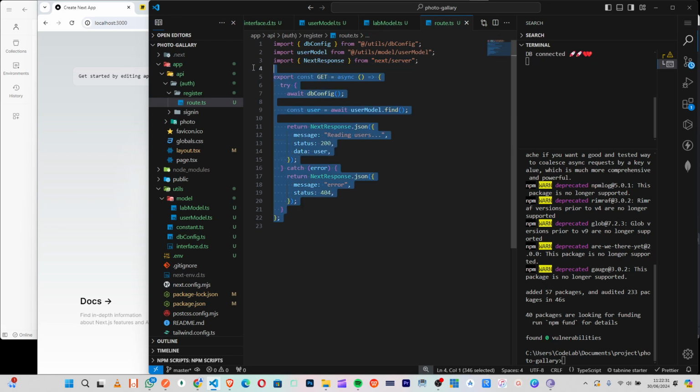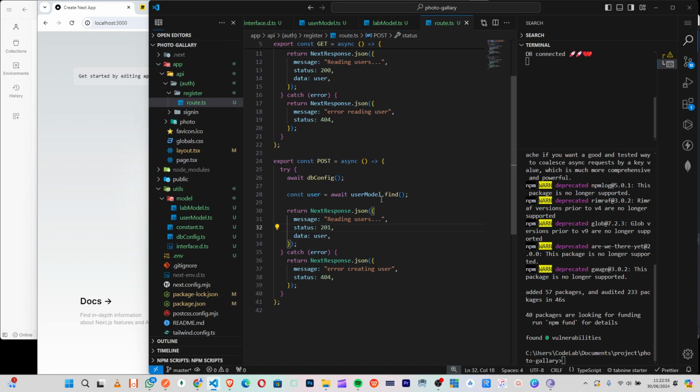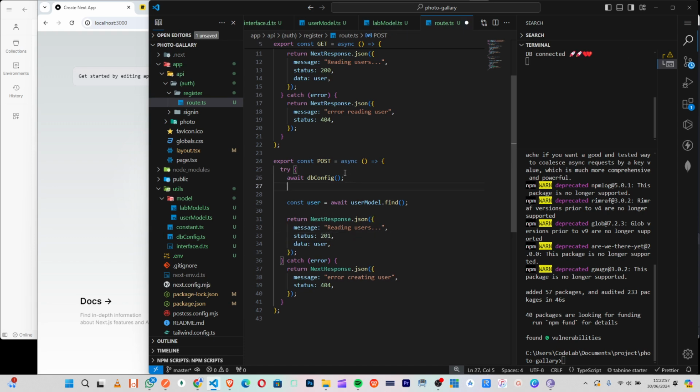So the next one I will do is to just duplicate this, but here this one will be POST, right? So we'll say error. This one will be error creating user. So this one will be error reading user. So this status will be 201. So make sense like that, right? So the next thing we will do is to say const, construct, call await request.json.